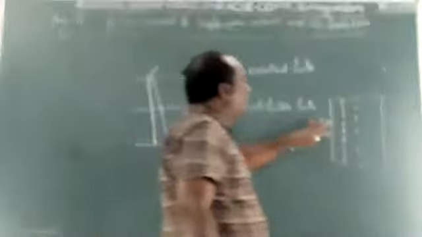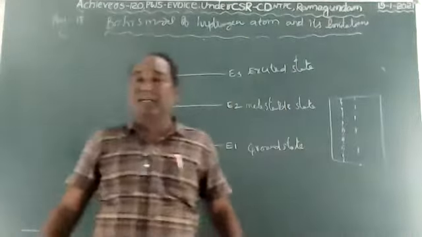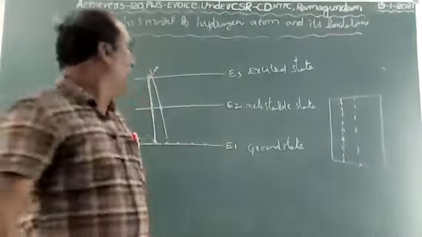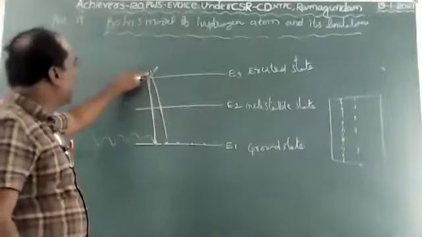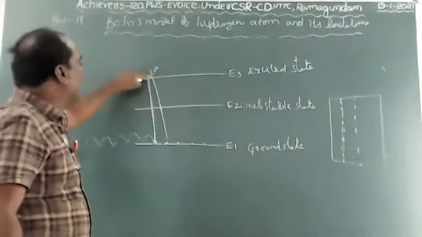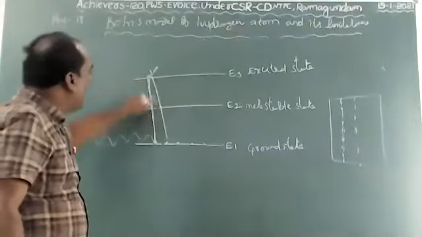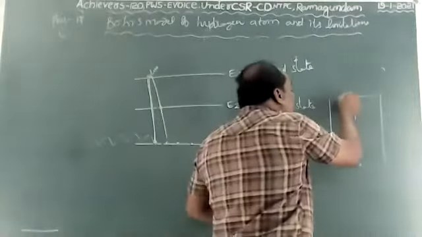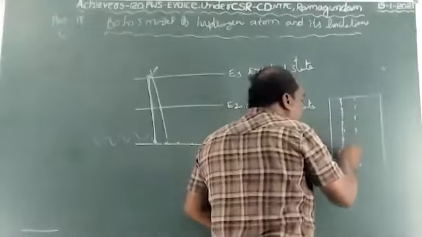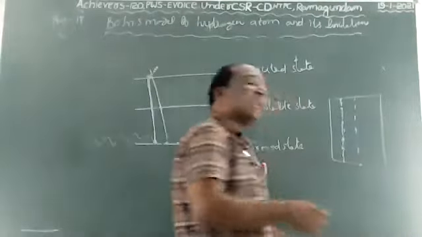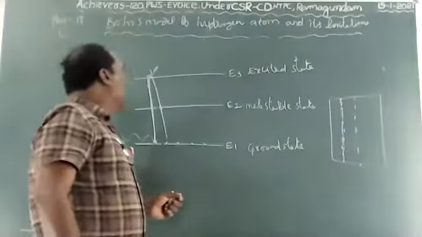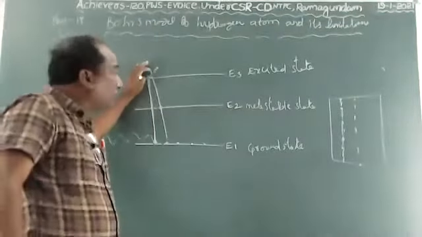This line we can observe in visible light only, children, because visible light we can observe with our naked eye. So these are the main postulates.